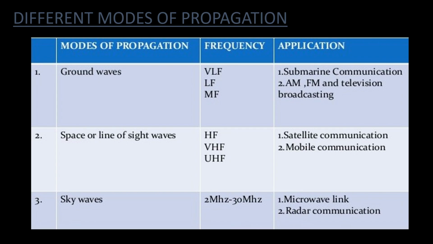Since radio waves have a band of frequencies, there are different modes of propagation. For low range frequencies, that is VLF, LF and MF, ground waves are preferred. For mid-range frequencies, that is 2 MHz to 30 MHz, sky waves are preferred. And for high frequencies, space waves or line of sight waves are preferred.